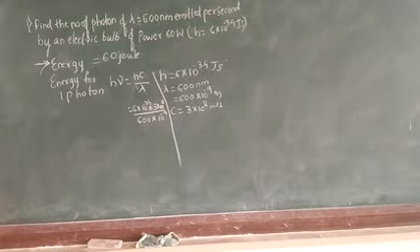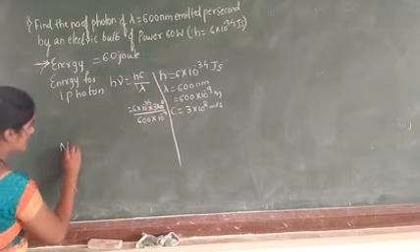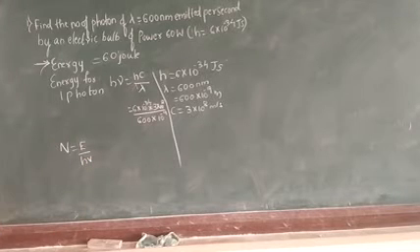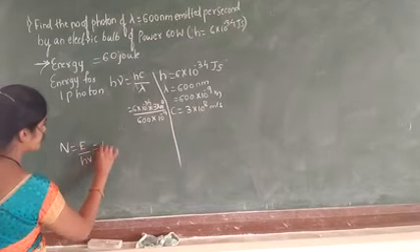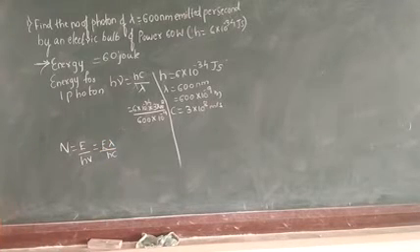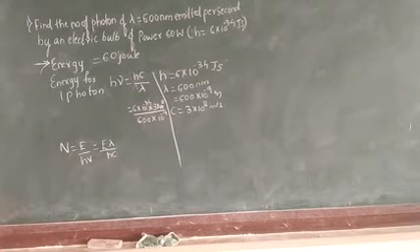Now, according to the question, we have to find the number of photons emitted per second. Let us consider the number of photons emitted per second: n is equal to E divided by h nu, or we can also write the equation as n equal to E lambda by hc. From this we have to calculate the number of photons emitted per second. Therefore, put all the values and we get the answer.